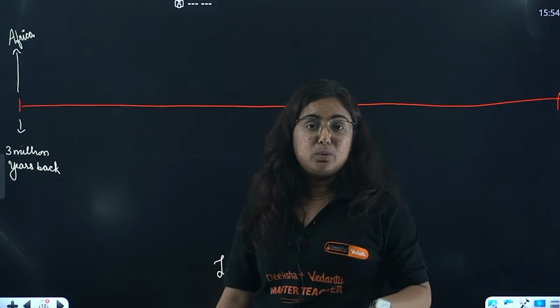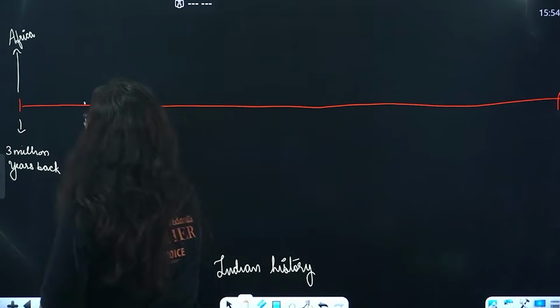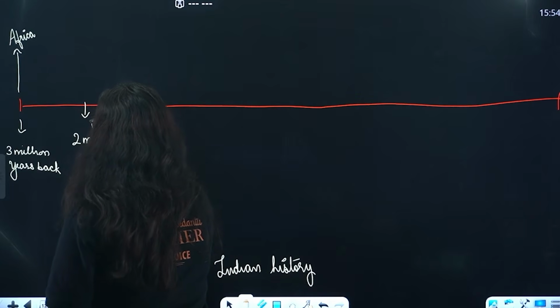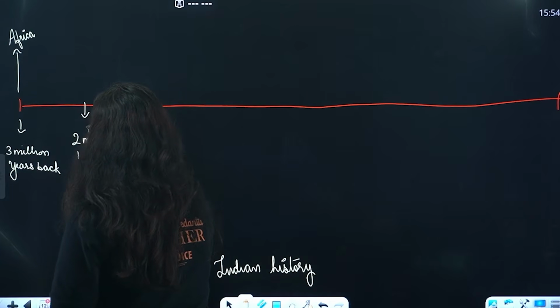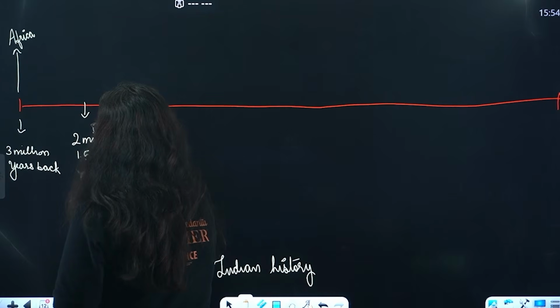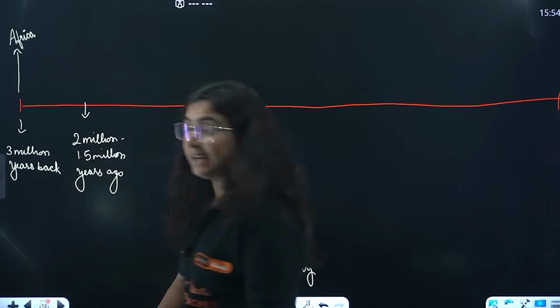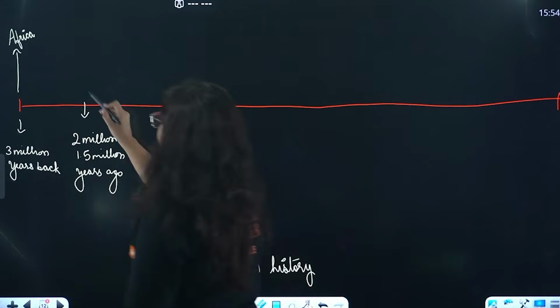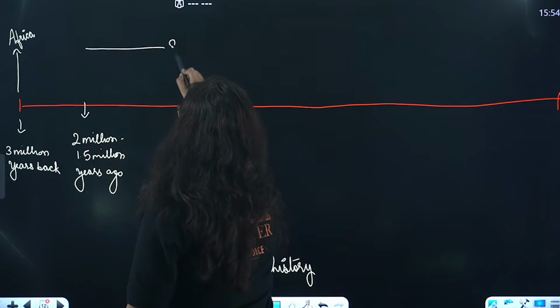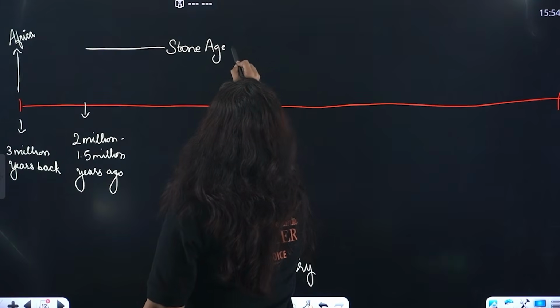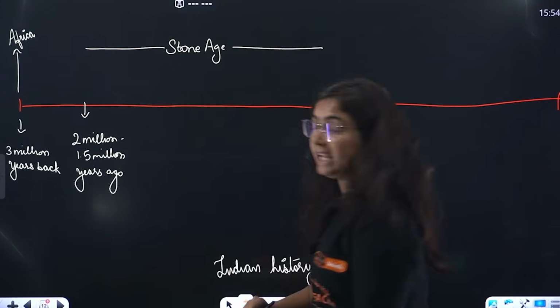They came to India around 2 million or 1.5 million years ago. Since then, there is a time period going on that is referred to as the Stone Age.